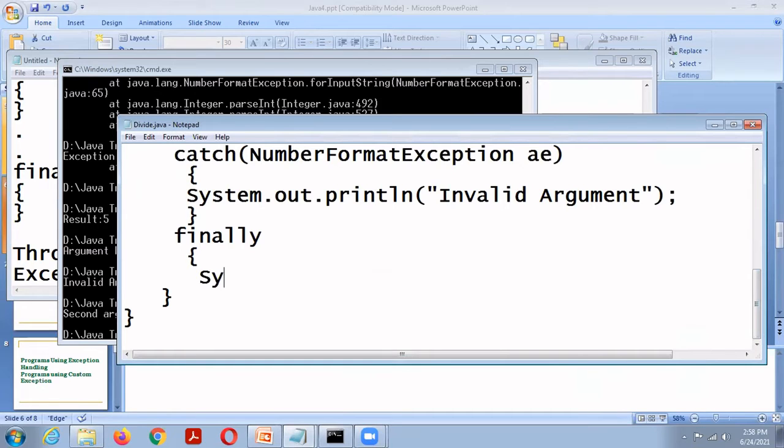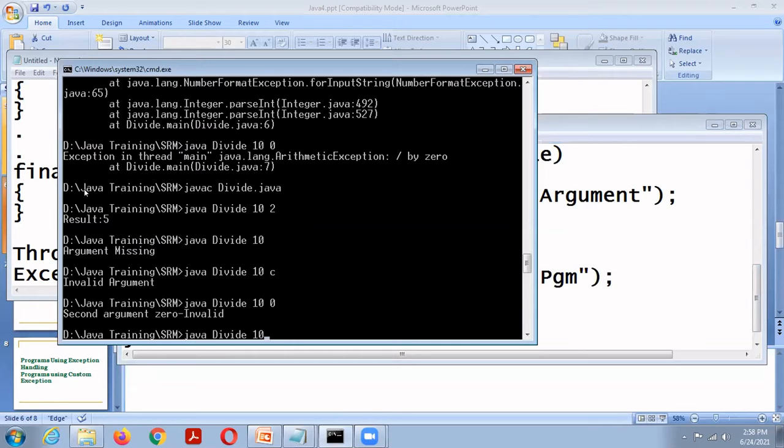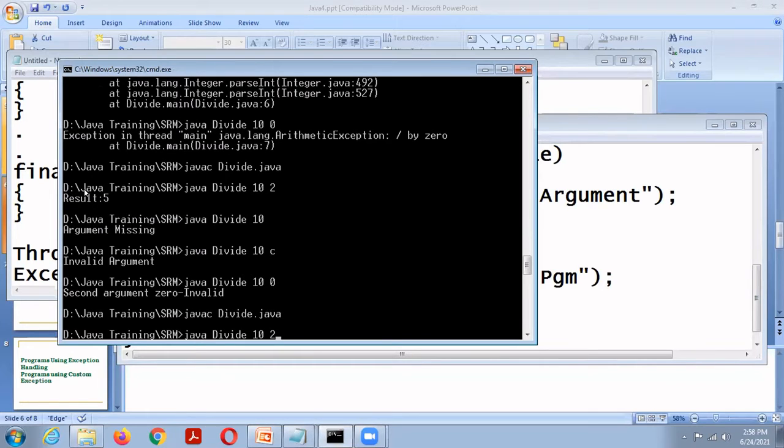System.out.println, end of program. Okay, Java Divide 10 2.